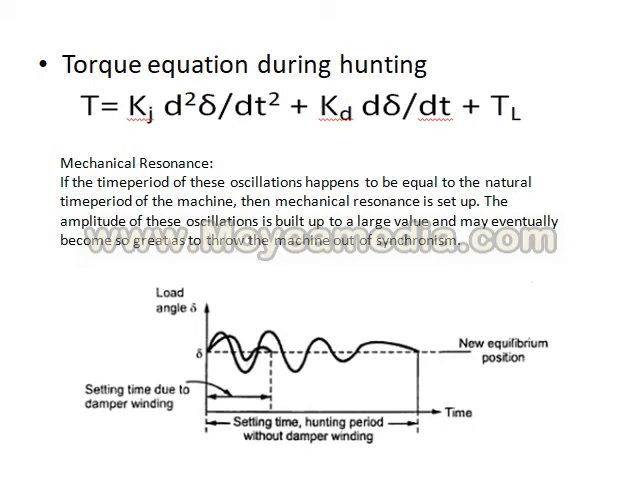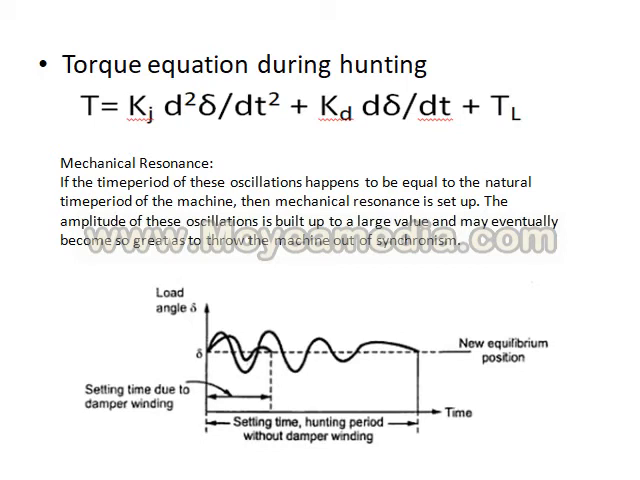So if the time period of the oscillations in the hunting happens to be equal to the natural time period of the machine, then mechanical resonance is established. The amplitude of these oscillations will become high and may eventually make the machine go out of synchronism.